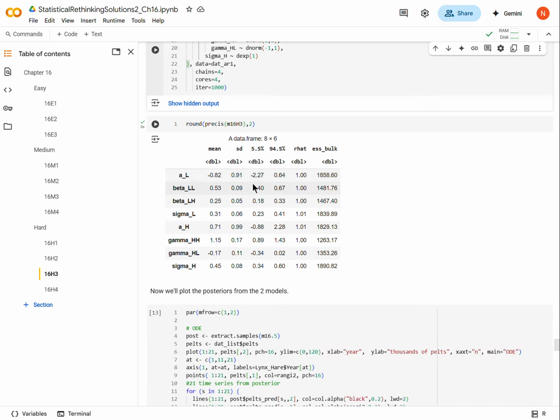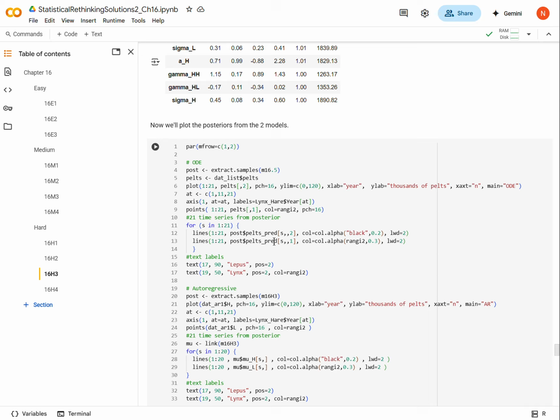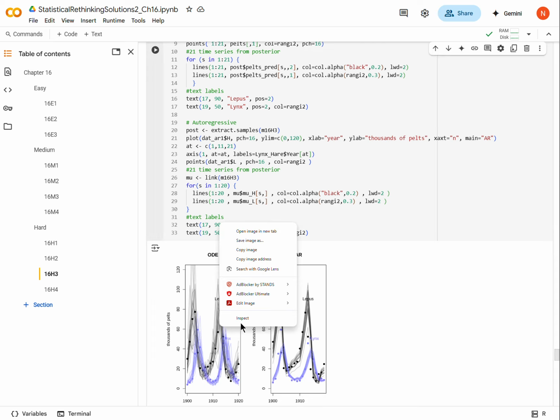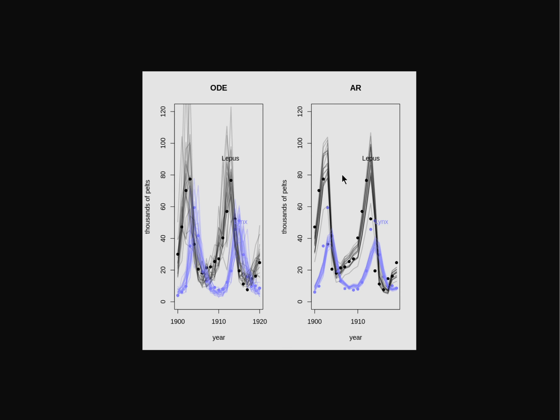So we're just going to plot these and compare them. You can look at the code here, but this is what it looks like. And let me zoom in here. Okay, so the ODE model is right here. It looks however it looks, but the AR model, the autoregressive model, does seem to be missing quite a bit of the data, right?